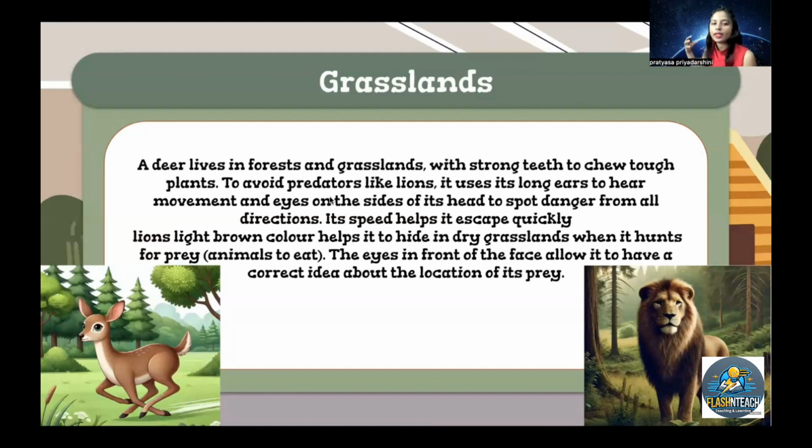Prey means the food it hunts. The eyes in front of the face allow it to judge the location of the prey correctly.